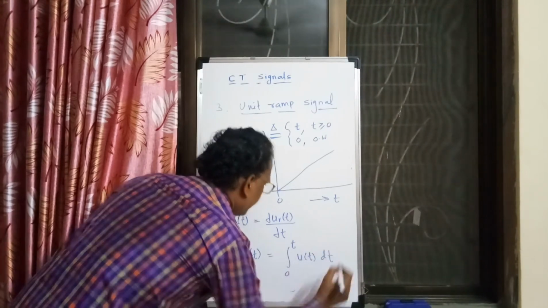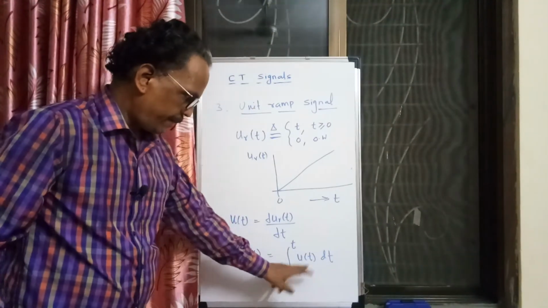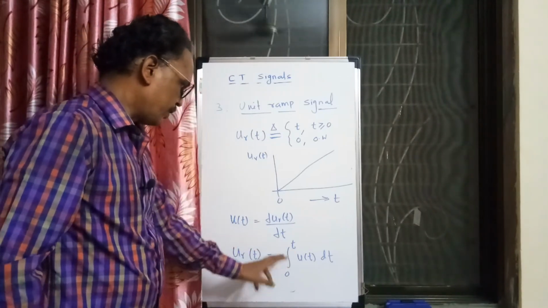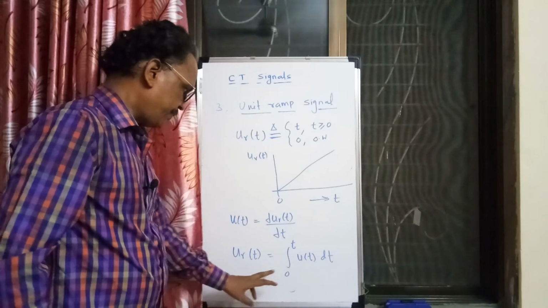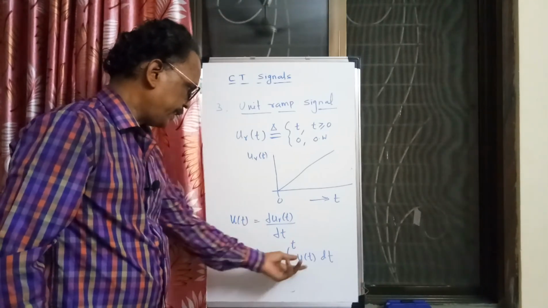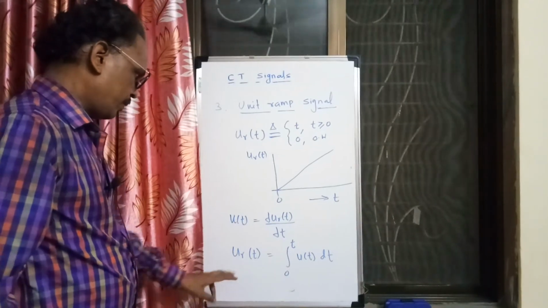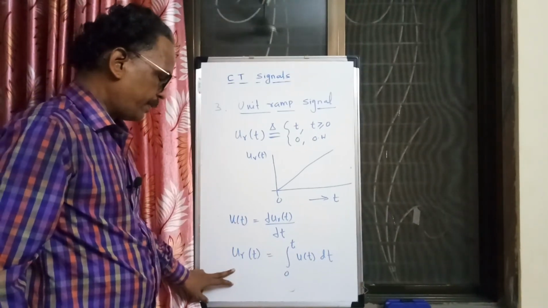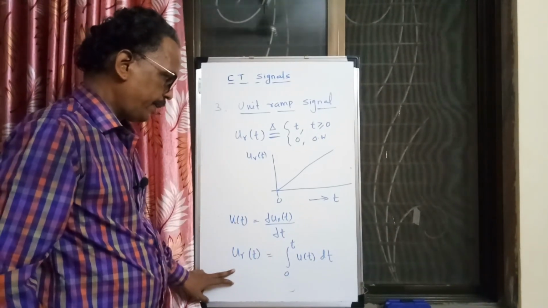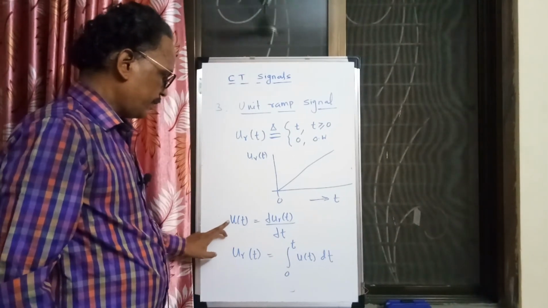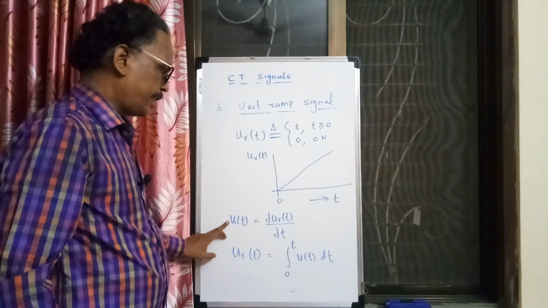By integrating the unit step signal, you can find it. If t equal to 0, the result will be 0. If t equal to 1, it is the integration from 0 to 1, and so on. So u_r of t can be obtained by integrating the unit step signal, and by differentiating the unit step signal we get the delta function.